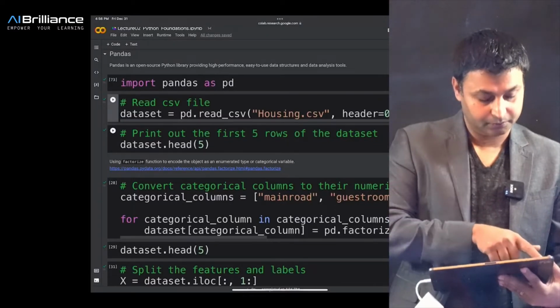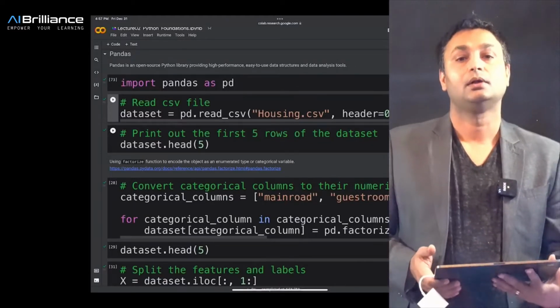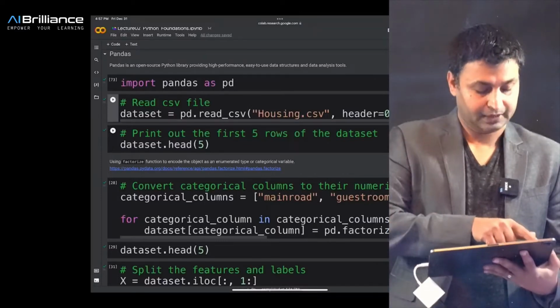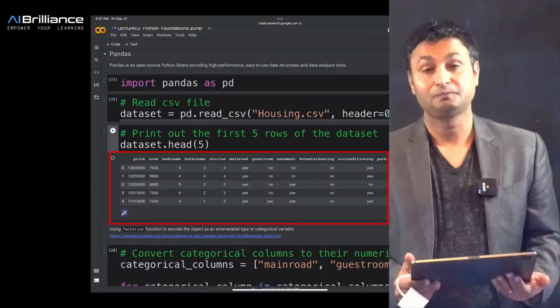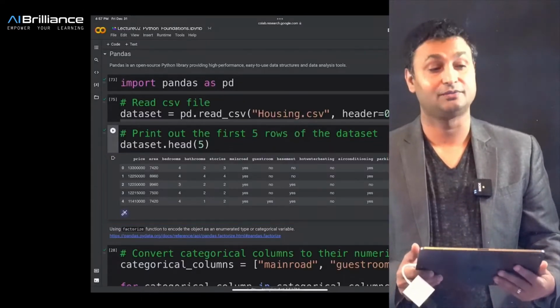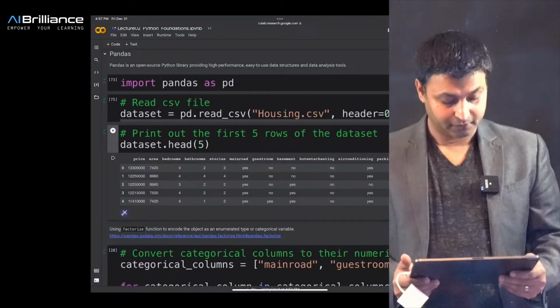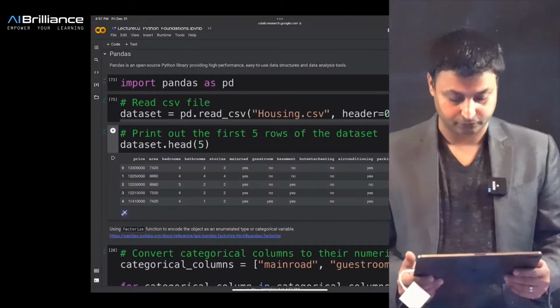After reading this file, I can see what data is there in the CSV file. I can print out maybe the first 5 rows of what was in the CSV file itself. You can see that we have a housing data set, starting from index 0, 1, 2, 3, and 4. That's the first 5 rows.